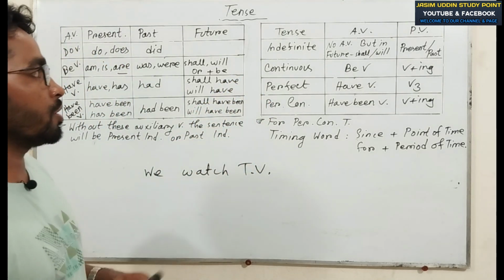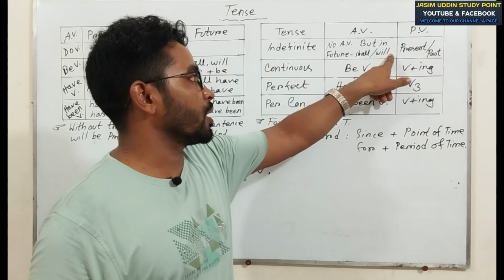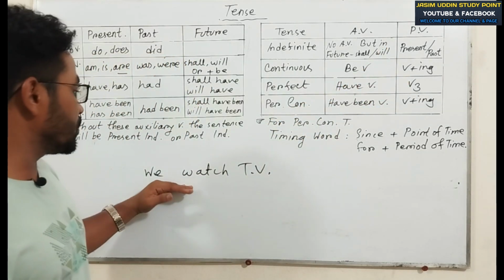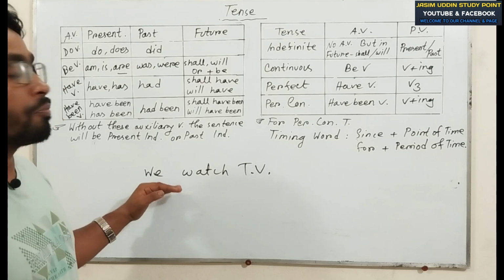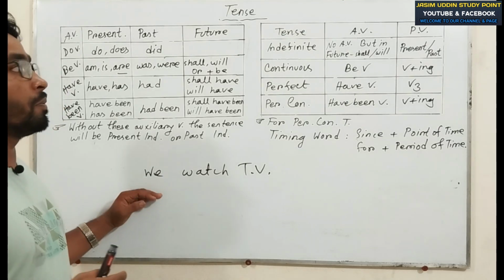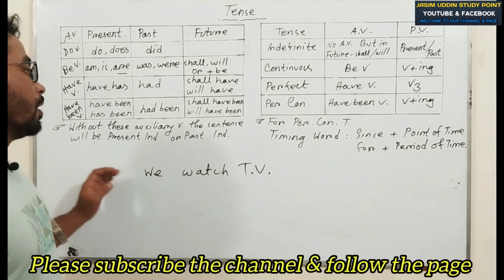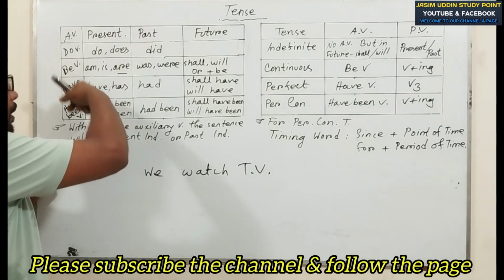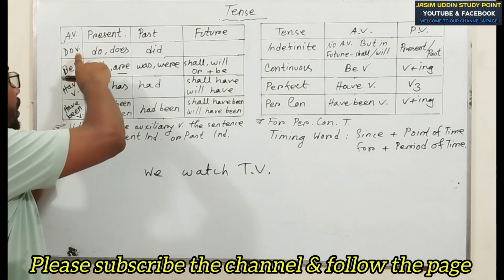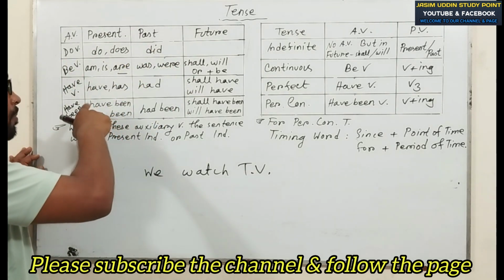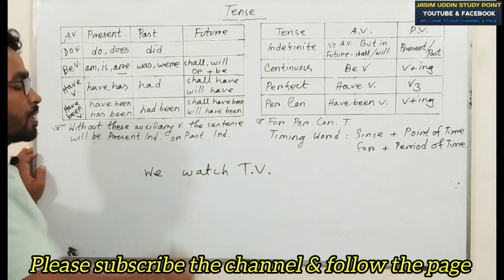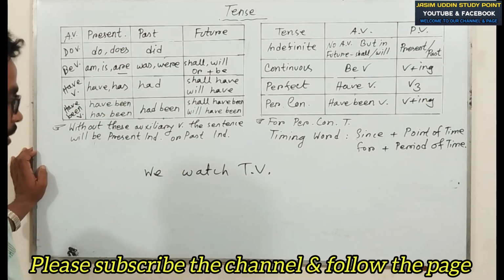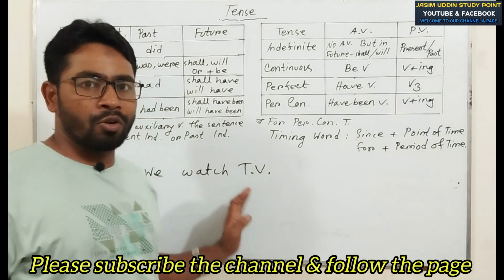My dear viewers, try to understand. For future indefinite, the sentence will take shall, will or shall be, will be. There is no shall, will or shall be, will be. For this reason, this is not future indefinite. That means the sentence will be present indefinite or past indefinite. Besides this, follow this structure: there are more verbs, do verb, be verb, have verb, have been verb. Without these auxiliary verbs, the sentence will be present indefinite or past indefinite.